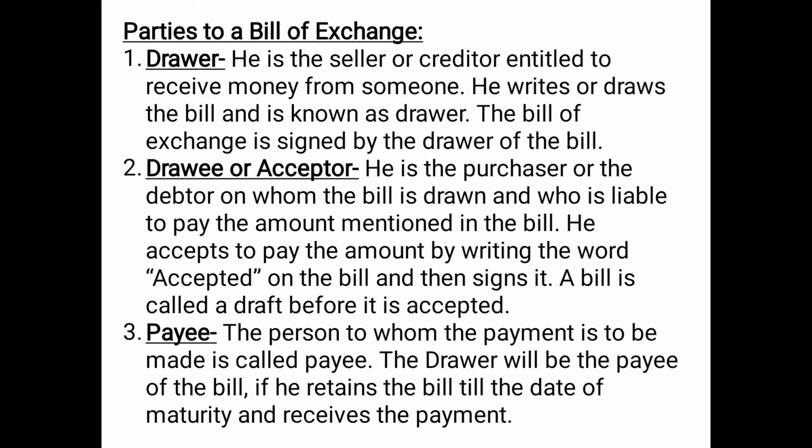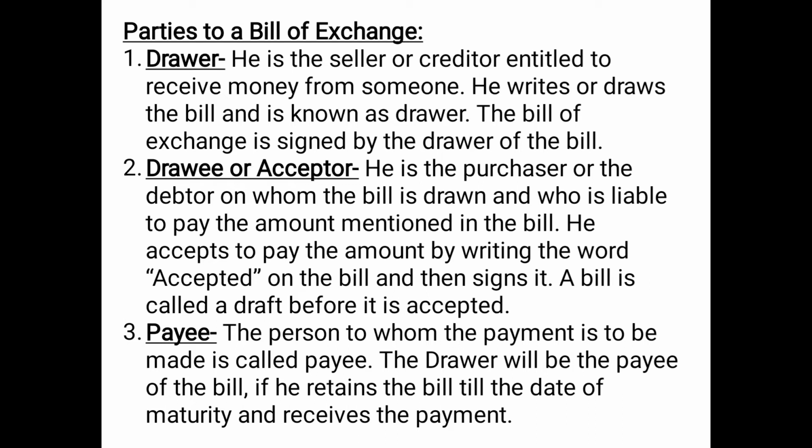Number 2, the second party is either the drawee or the acceptor. The drawee or acceptor is the person towards whom the bill is drawn by the drawer or the maker. He is basically instructed to clear the bill amount at the maturity period. And it is very important that he gives his acceptance by signing the bill, otherwise the bill of exchange will not come into existence.